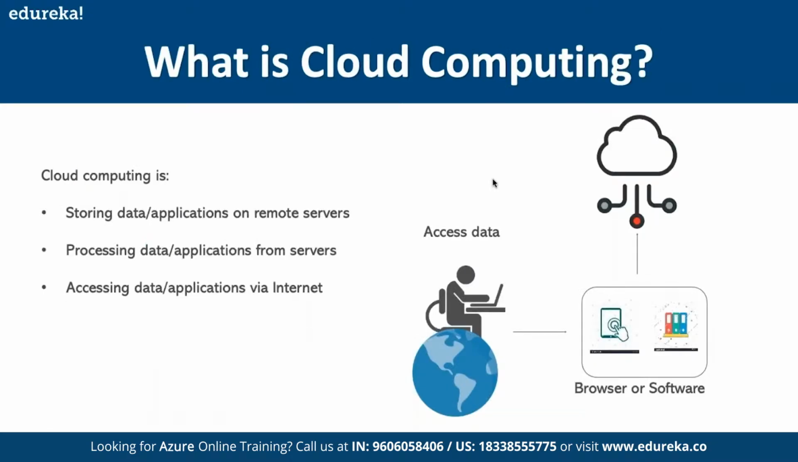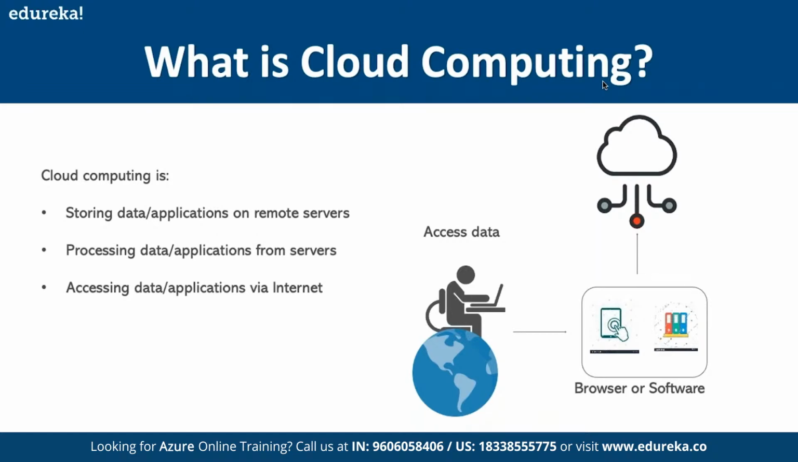Cloud computing involves multiple things. It involves storing data and applications on remote servers, processing data and applications on these servers, and accessing them via the internet. That is exactly what cloud computing is all about. There are also multiple service models available: infrastructure as a service, platform as a service, and software as a service.